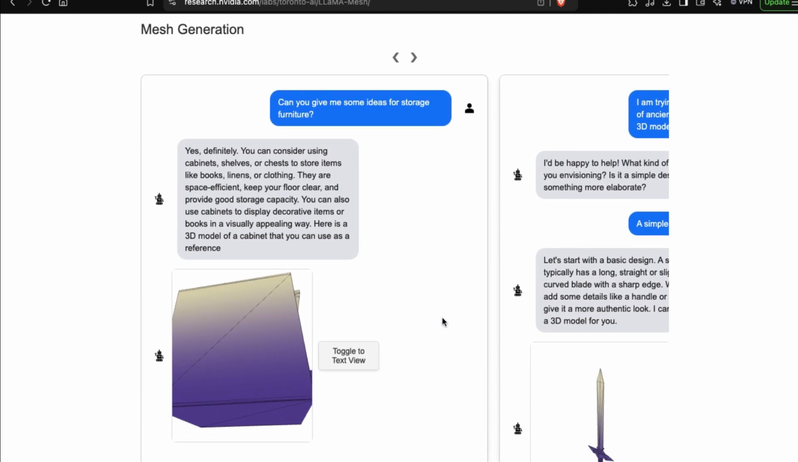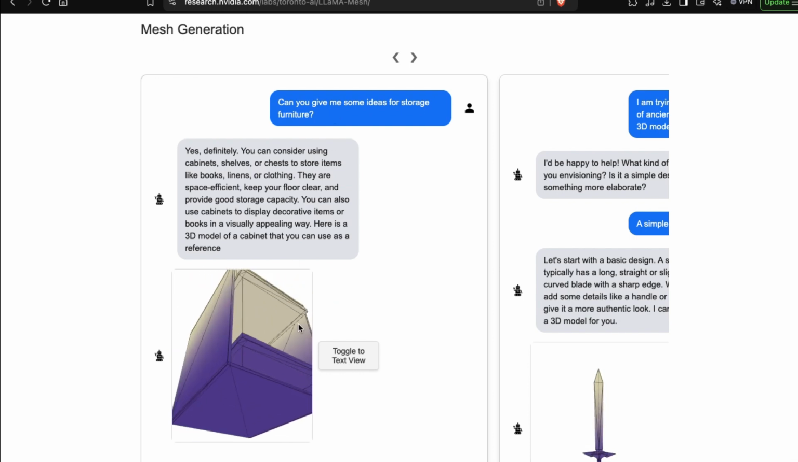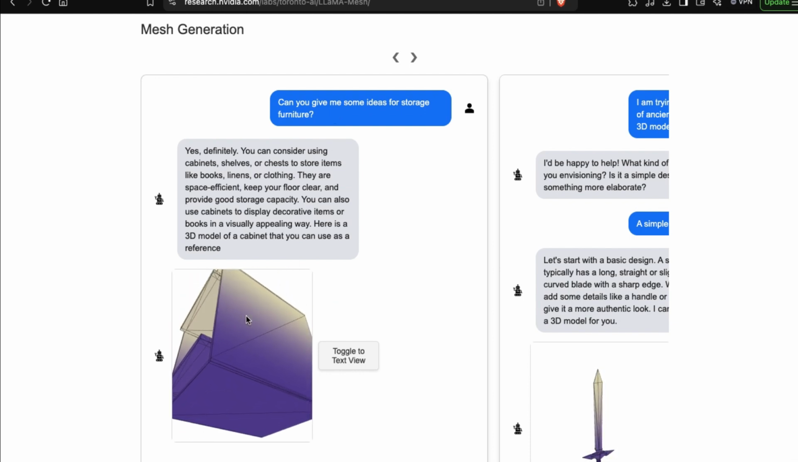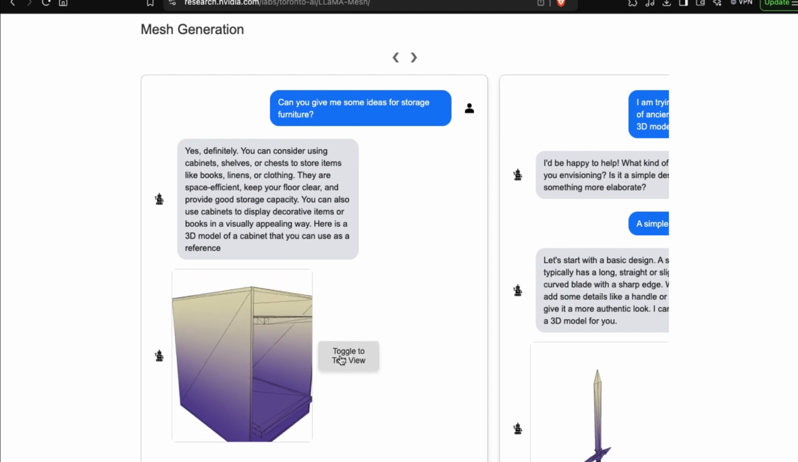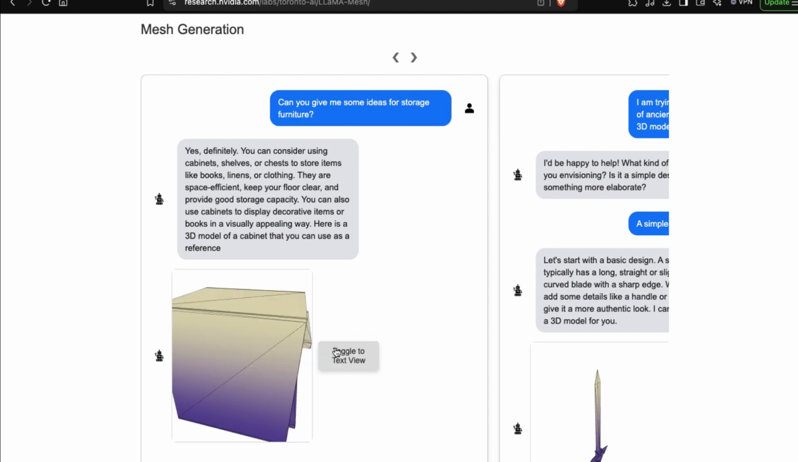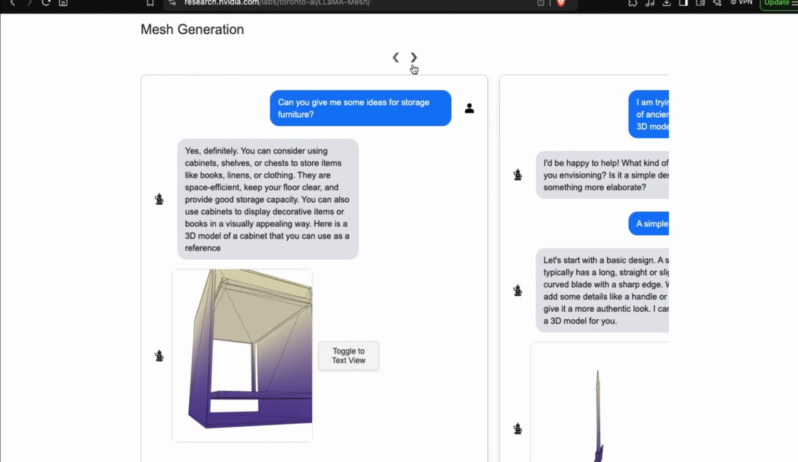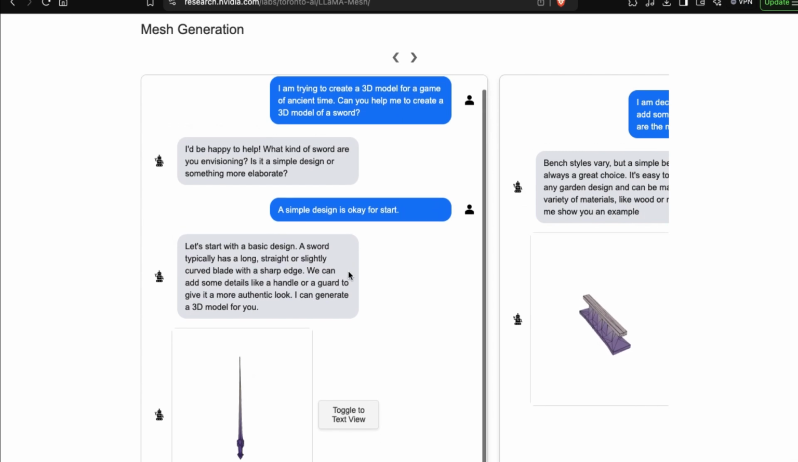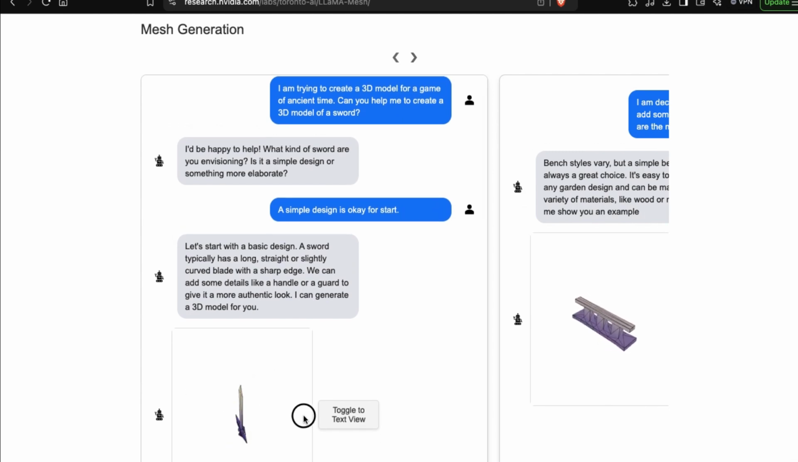Here are a few more examples. When you ask for examples of storage furniture, you get a 3D view of the objects that you can rotate and explore. You can also switch to a text view if you prefer, but the 3D view gives a better experience. Another example involves creating a 3D model of a sword, which we've already seen.